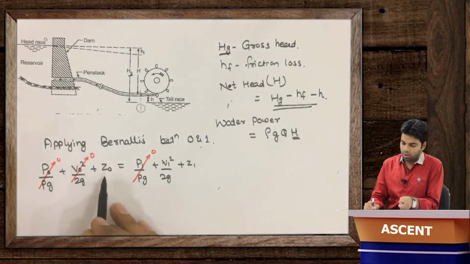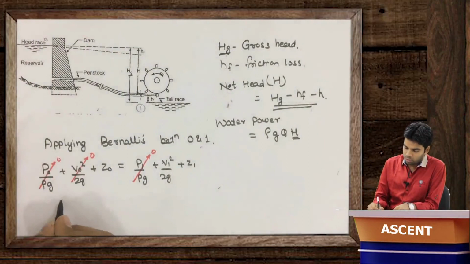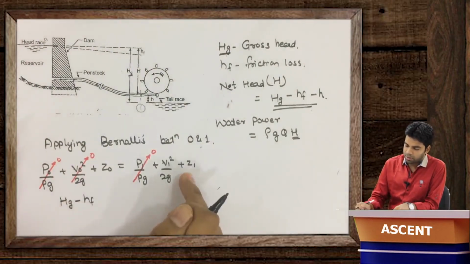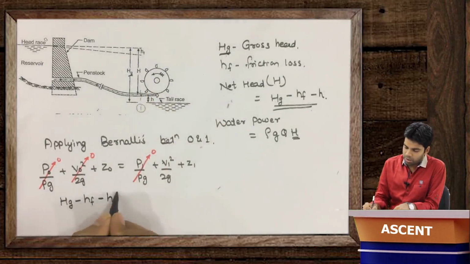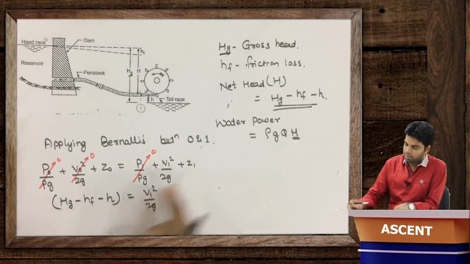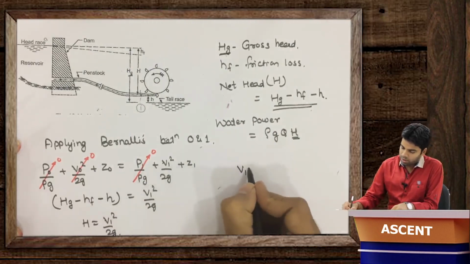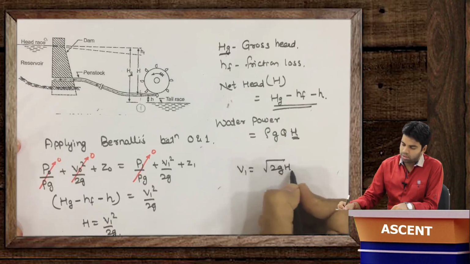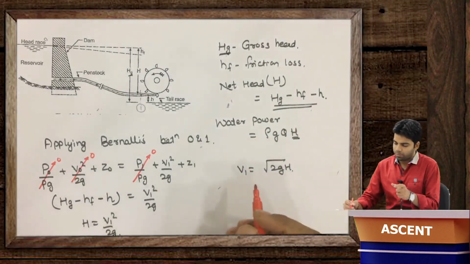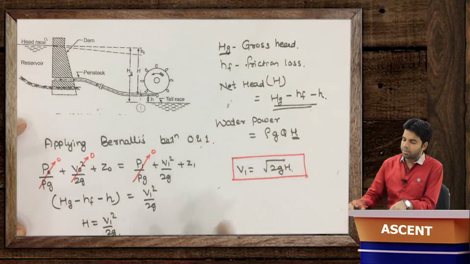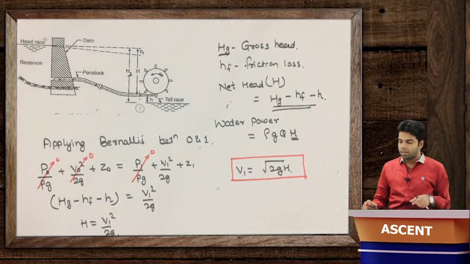So here, what is Z0? Total gross head Hg minus the loss hf, minus Z1. What is Z1? Minus small h, this is nothing but V1 squared by 2g, and Hg minus hf minus h is nothing but the net head h. Or you can say h is equal to V1 squared by 2g, or V1 is equal to the square root of 2gh. So this is how you can calculate the velocity at the inlet of the turbine. If you have the net head, then you can directly calculate the velocity at the inlet of the turbine. Getting this or not?